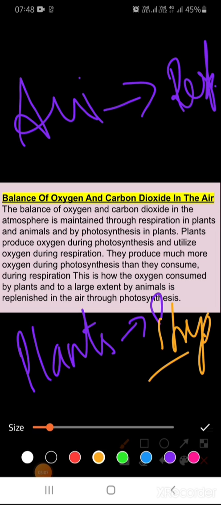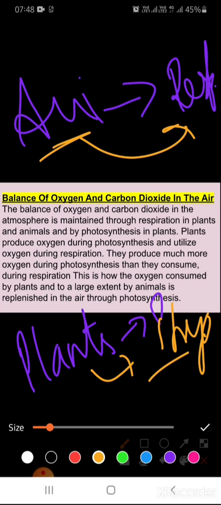So we can say in plants photosynthesis occurs, and in animals the respiration process is there. Now as we know, we are human beings, and we are also in the category of animals. Animals and human beings, they all are living organisms. So in all living organisms the respiration process is there.